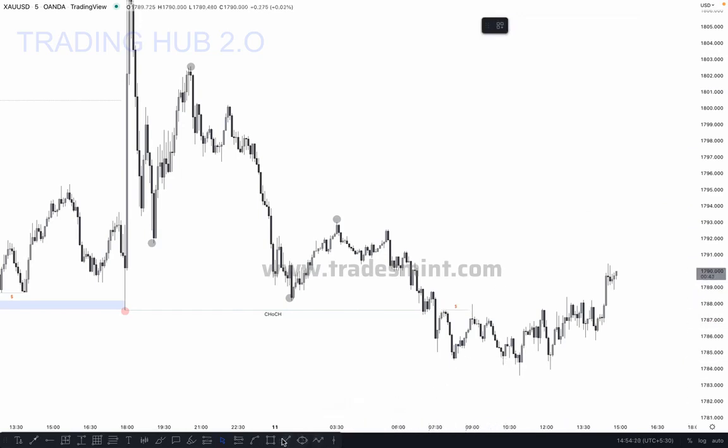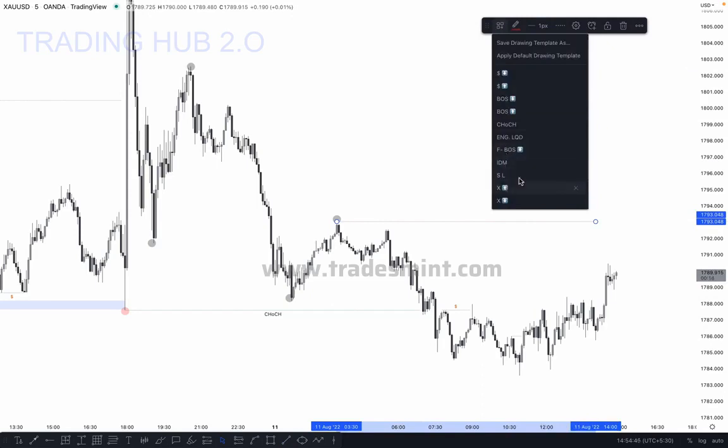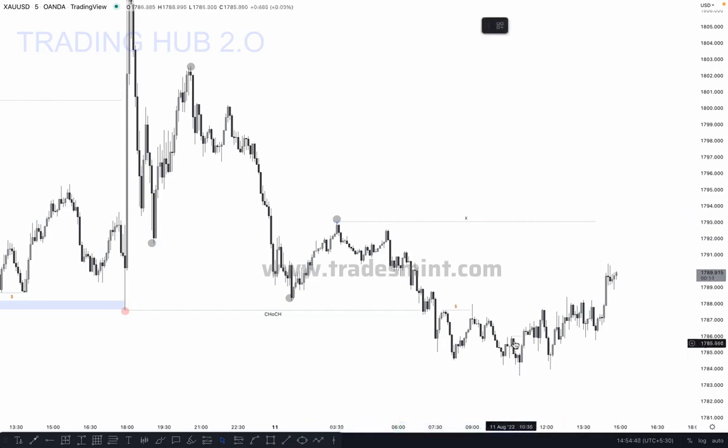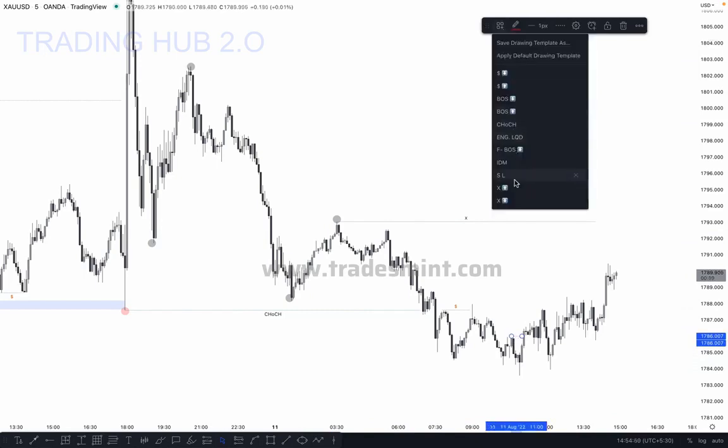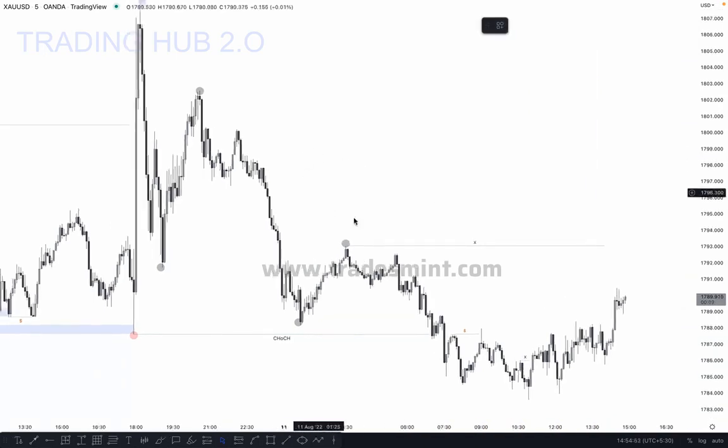Okay, so what happened here, the market pushed downside, again pushed downside, and finally again the market broke this high, and this is an inducement. And then the market again gave a reaction in a lower time frame also, and then the market pushed downside. But in reality, where is our major inducement? Major inducement is here. Once the market takes out this major inducement, we can sell, because the minor inducement will give you a minor move, and a major inducement always gives you a major move.